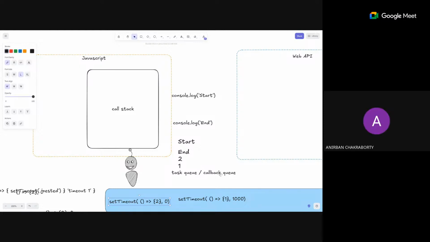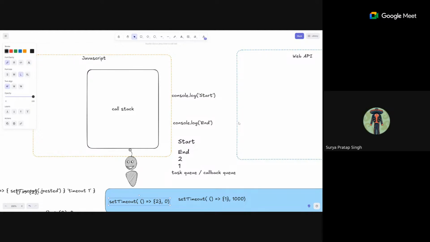This web API is a part of the client browser. It's a part of the browser. Something similar is there in Node.js as well. I don't know what that is called, but that is part of Node.js that handles these asynchronous tasks.